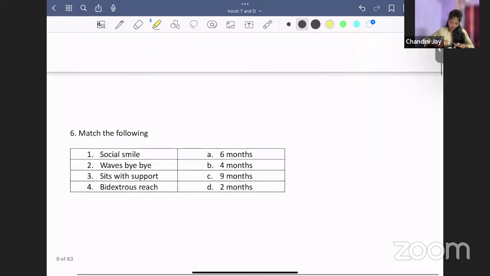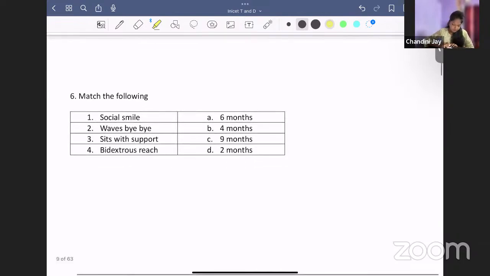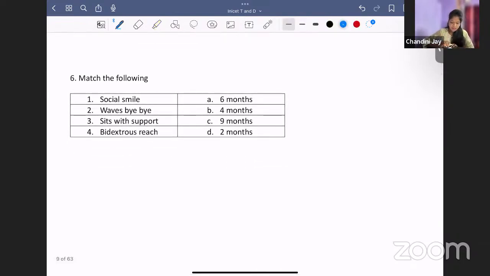Now let's go on to the next question. Match the following. You have to match the milestones. Social smile, which age? It is 2 months. Waves bye-bye. When does a baby wave bye-bye? By 9 months. Sits with support at 6 months. Bidextrous reach. What is bidextrous reach? Reaching for the object with both hands. That is called bidextrous reach, by 4 months. Okay, so that is the match the following.